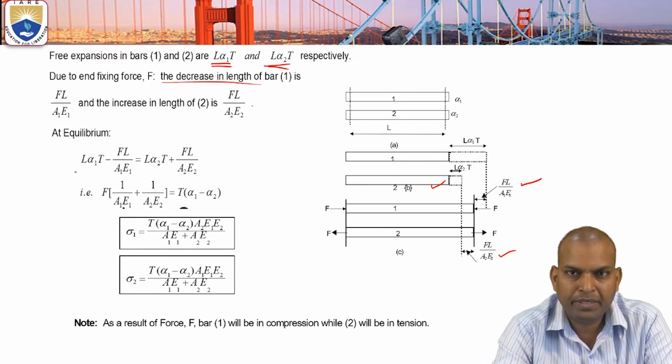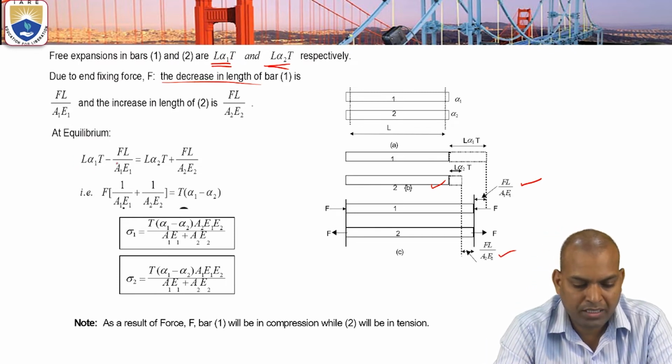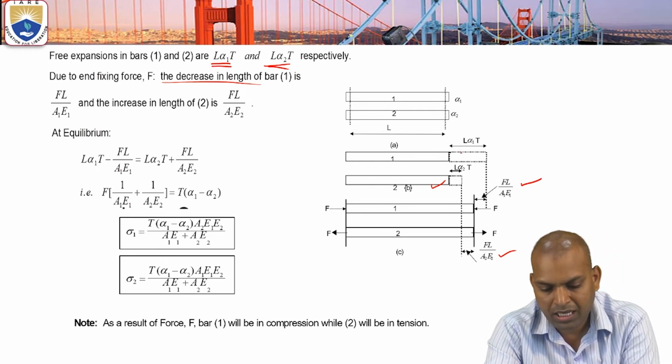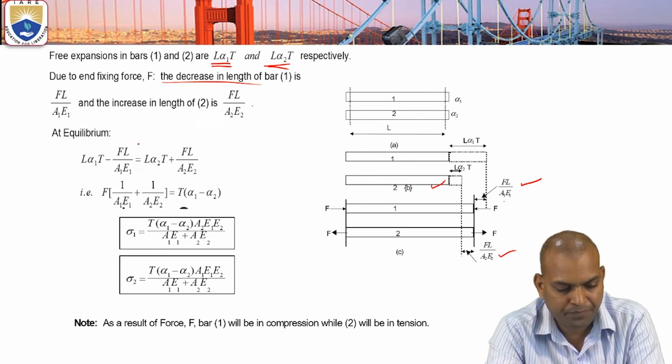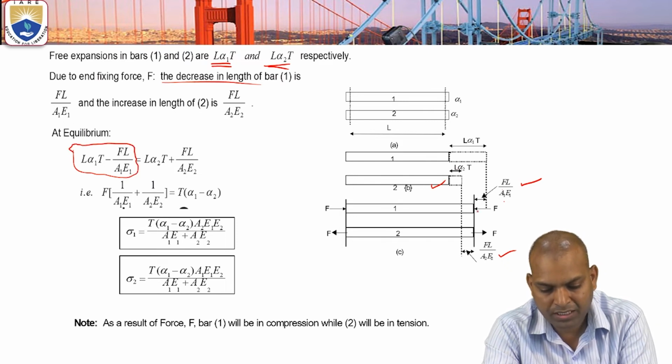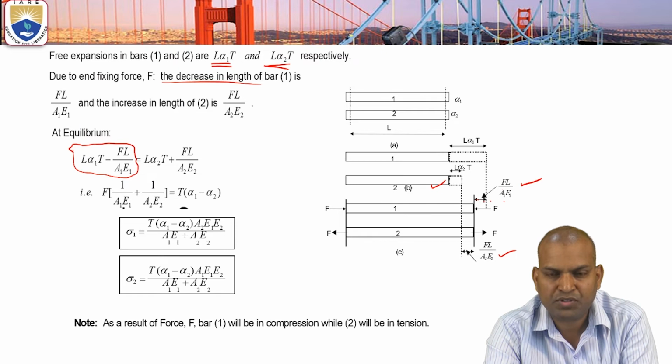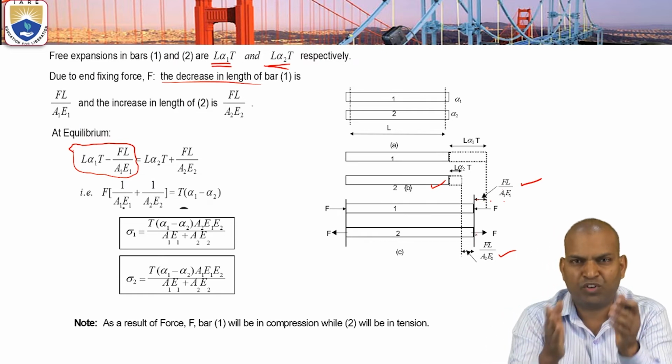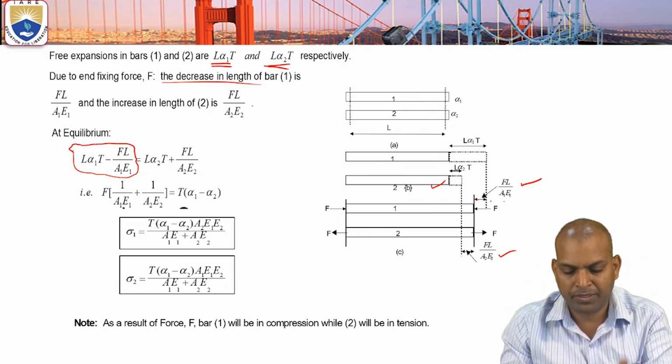Now at equilibrium, L alpha 1 T is the maximum, minus F L by A1 E1, that equals the value we subtract to make it equilibrium. For both the bars you have to make it equilibrium.